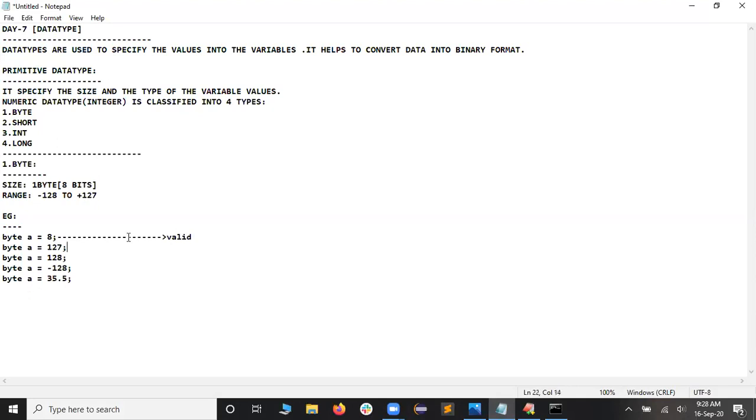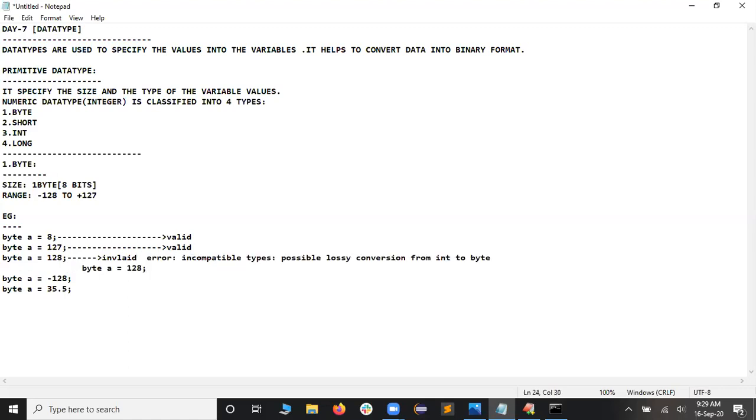In the same way, if I consider the next one, is that valid or invalid? Yeah, this is also valid. Next one, if I take 128, is that valid? No, right? So I would like to tell it as this happens to be invalid. And I'd like to paste the things here. You can observe now.